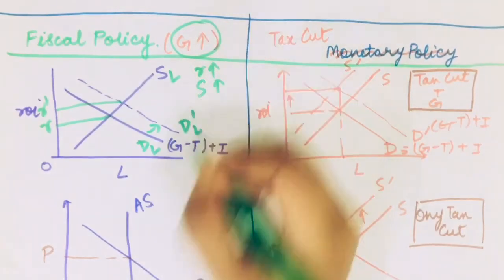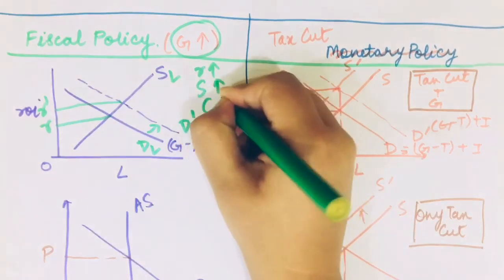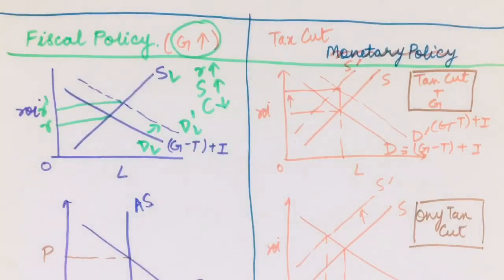So savings in an economy would go up because now I can earn more if I save. So when saving is going up, my consumption would go down. Why? Because if you have 10 rupees income and you save 6 instead of 5, then you consume less. That is, now you are consuming only 4. So consumption will go down in an economy.